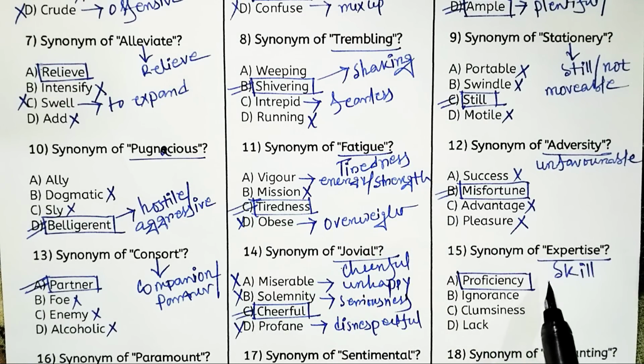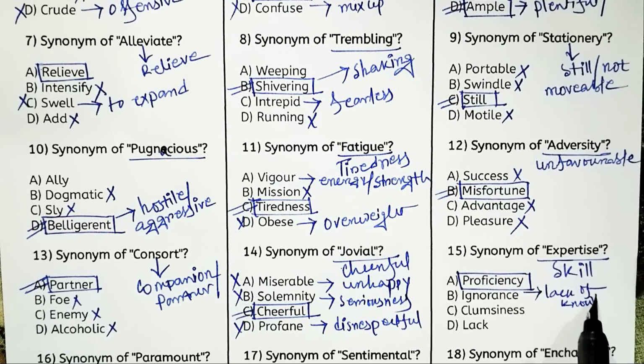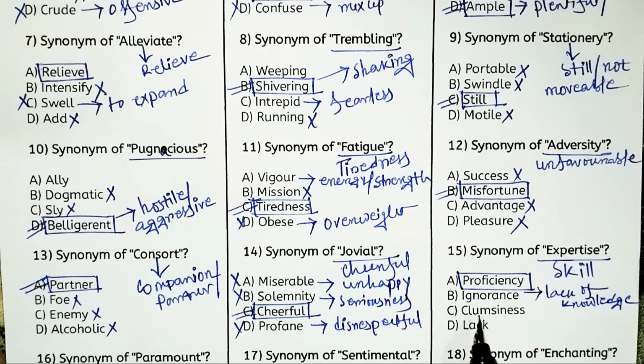Proficiency means one kind of skill, one kind of knowledge. So look at the other options. Ignorance means lack of knowledge. Clumsiness means lack of skill. And lack means absence or shortage, one kind of shortage. So option D, option C, and option B are not the right answer. Option A, proficiency, is the right answer.